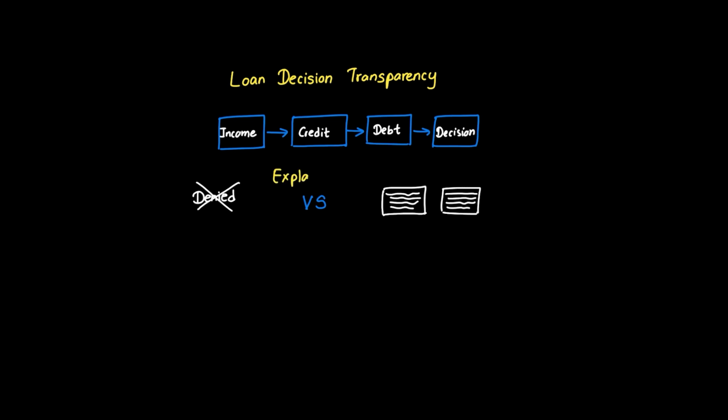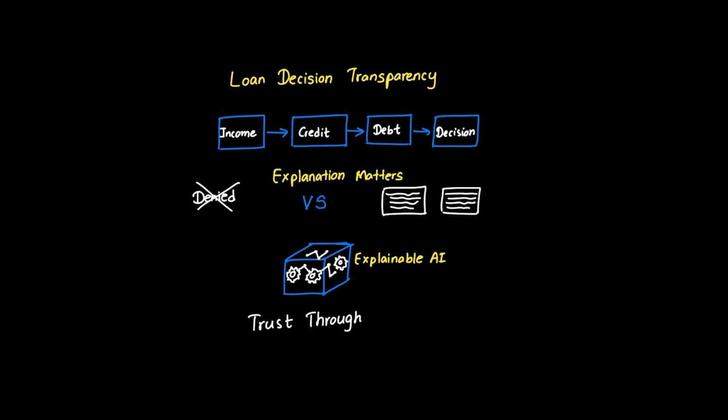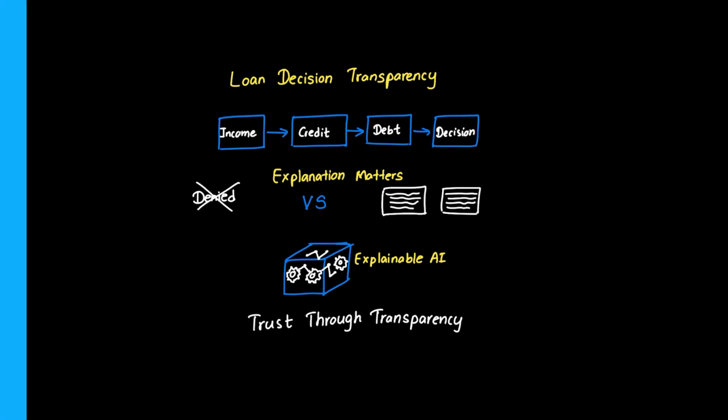Chain of thought prompting produces the latter: transparent, educational, and actionable feedback. Each step in the reasoning chain is visible: income verification, credit score analysis, debt calculation, risk assessment. For loan applications where decisions impact lives and regulations require explanations, chain of thought transforms opaque AI decisions into transparent, defensible reasoning.